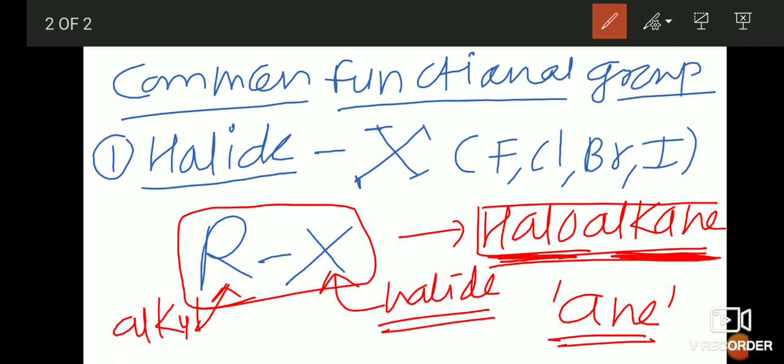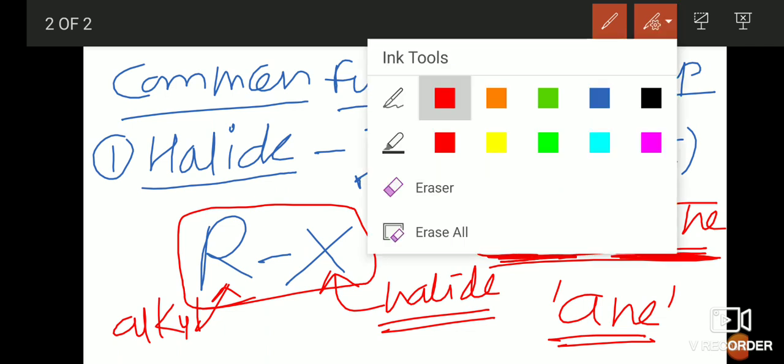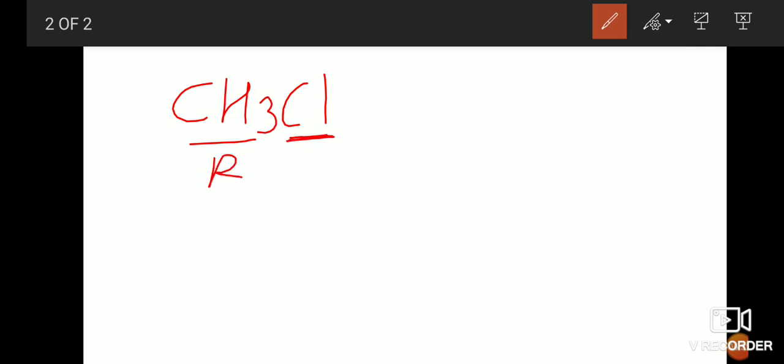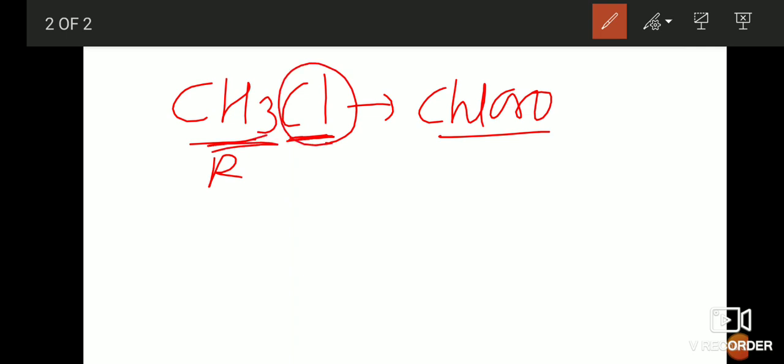This is the functional group of the halides. Let us see an example: CH3Cl. This is the alkyl group, and this is your halide group, chlorine, correct? So the name of the compound is methyl chloride. But in the form of haloalkane, halo is chloro, and this is the methyl group, so chloromethane. As I told you, this is how we name it.